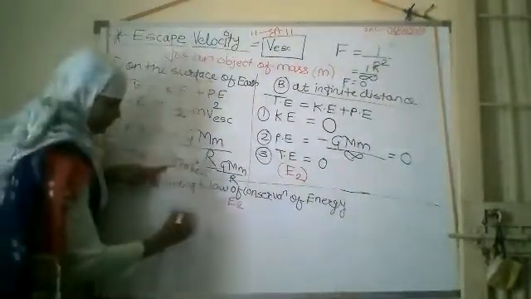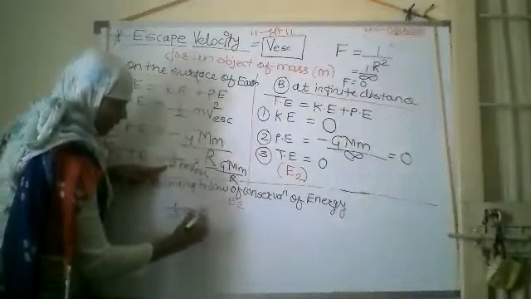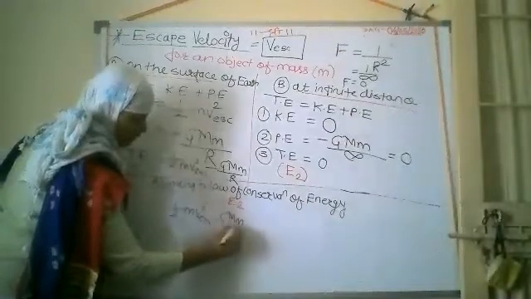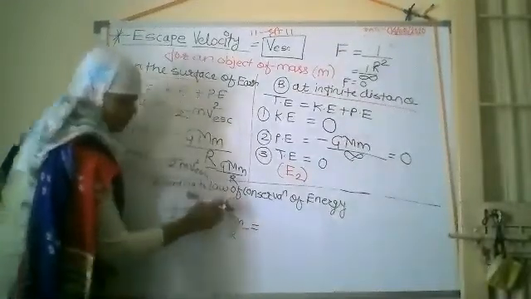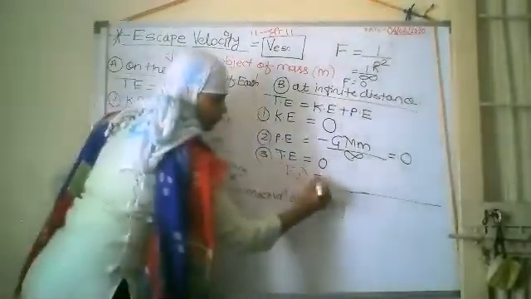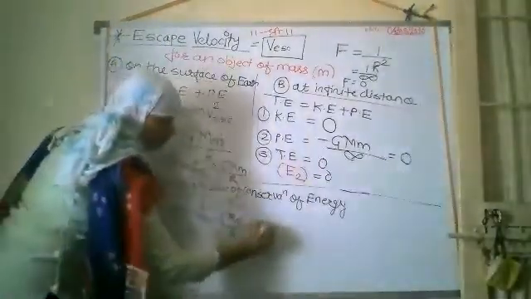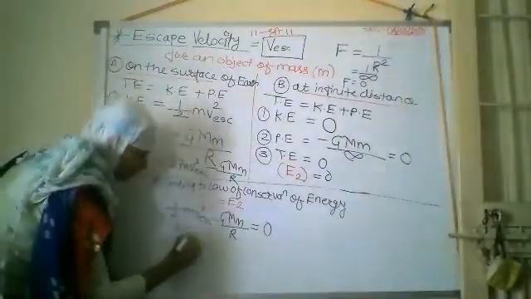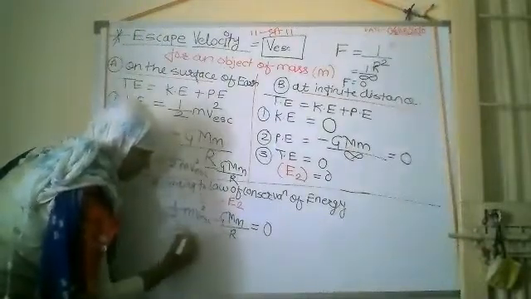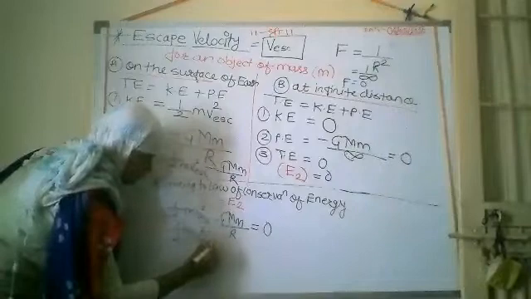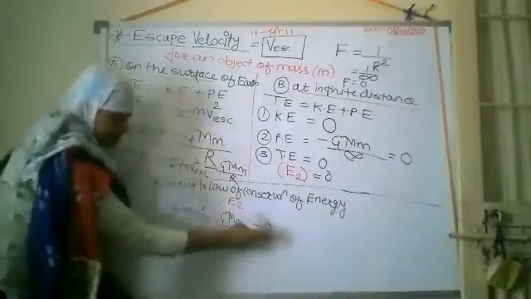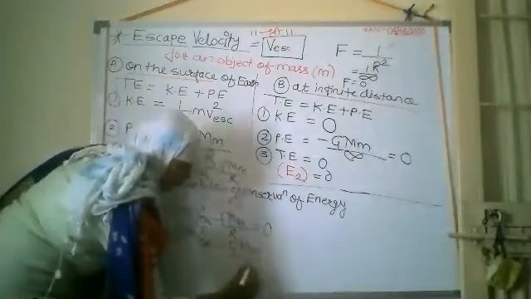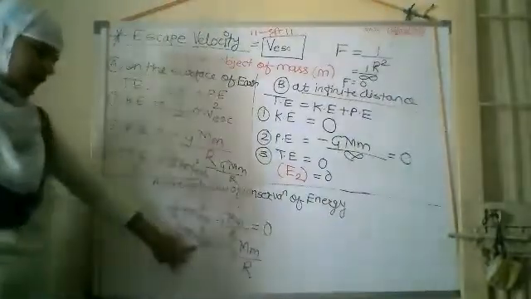That is half mv square escape minus GMm upon r is equal to the value of E2, that is nothing but 0. Okay, 0. So we shift this, that is half mv square is equal to, this is minus, after going to this side it will become plus GMm upon r. Here we have to find out the value of escape velocity.